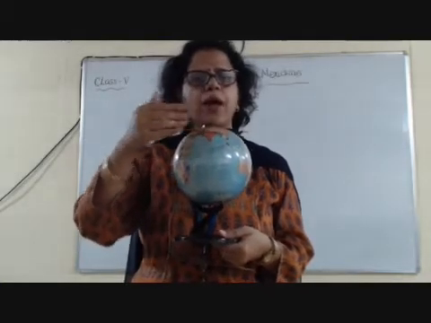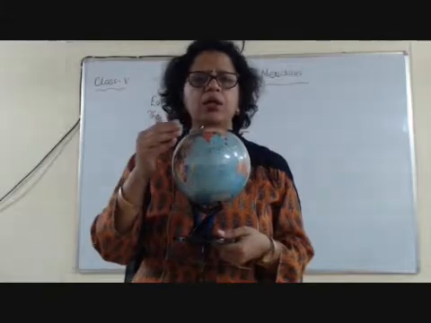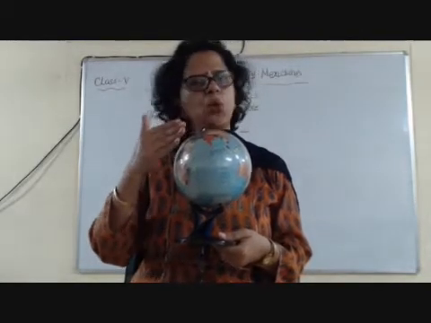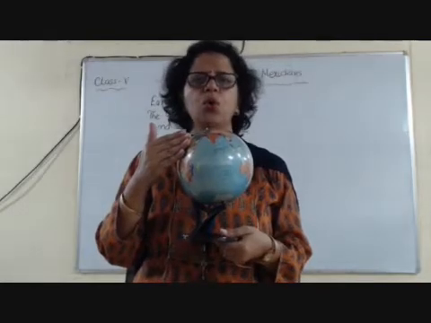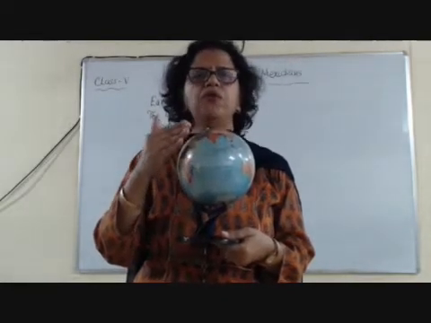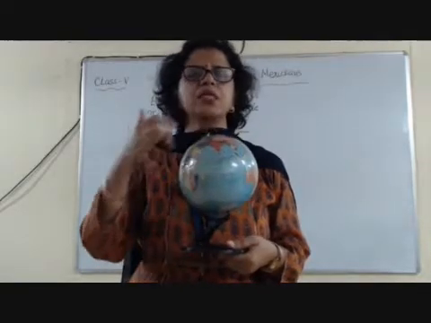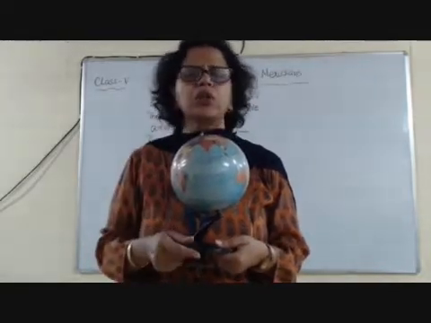They do not touch. They do not meet. So it is helpful for us for locating places. That's why these imaginary lines are drawn on the globe.